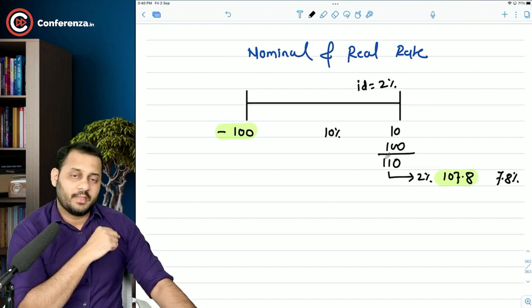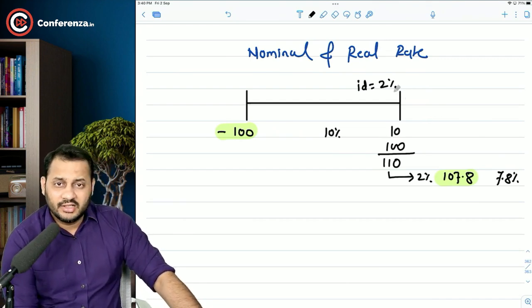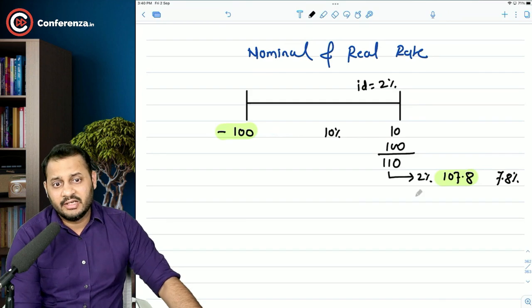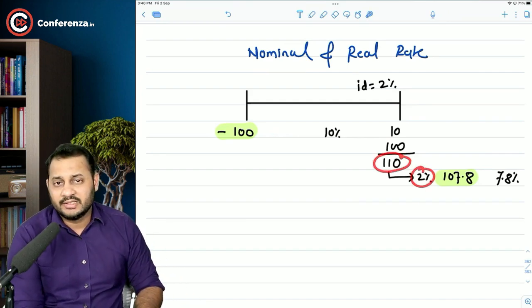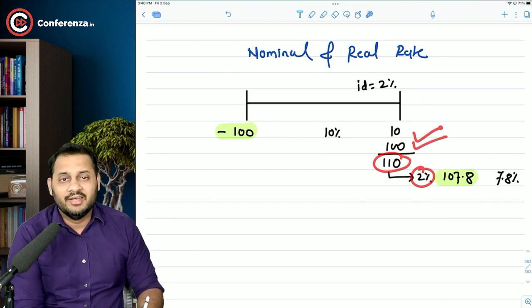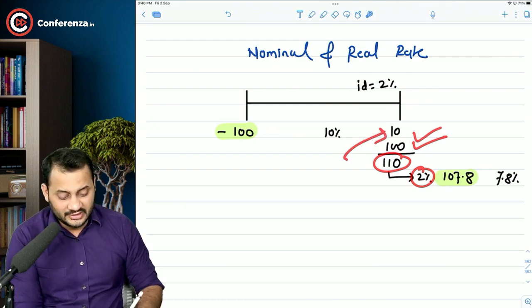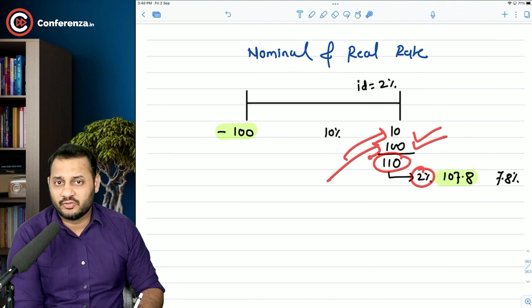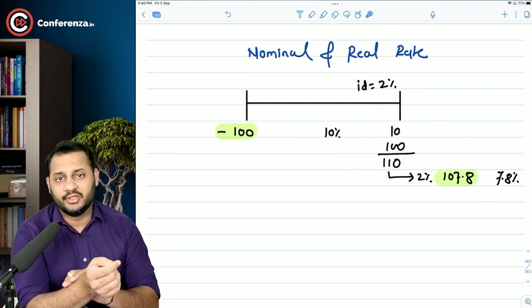That's it. Okay. Now, one thing you need to understand is that whenever there is an impact of inflation, the impact of inflation will be on the entire cash flows. That means principal as well as interest. Because inflation doesn't know what this 10 rupees is for or what this 100 rupees is for. It will be on the entire cash flows. So this is what you need to understand.